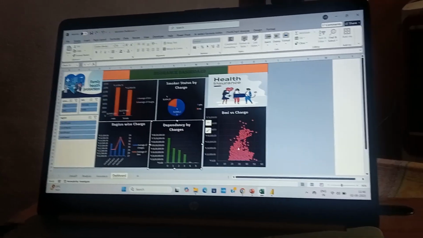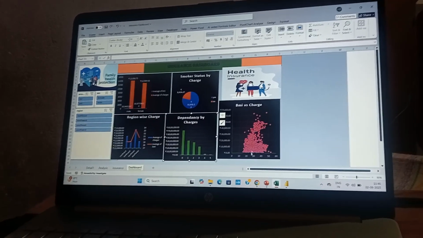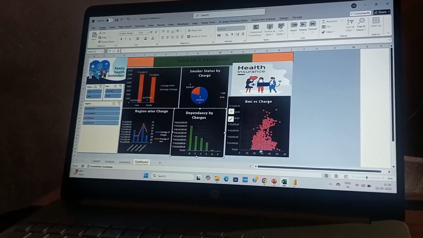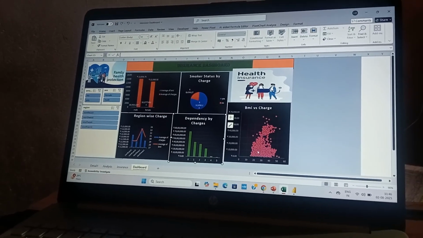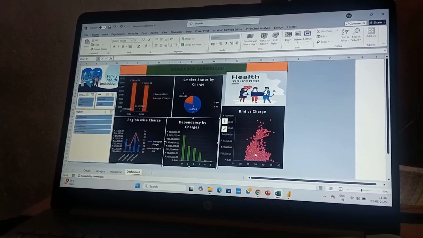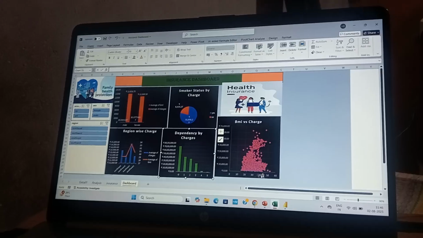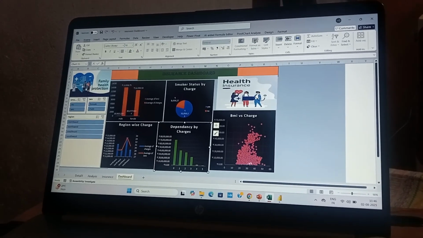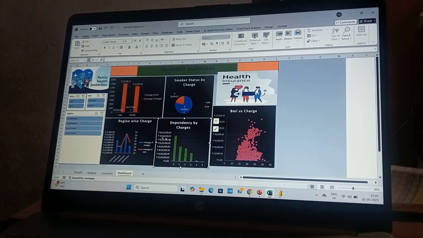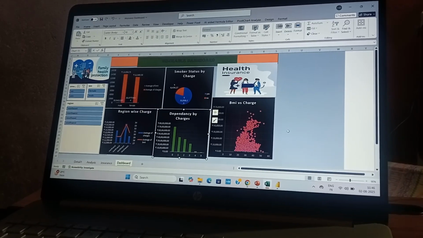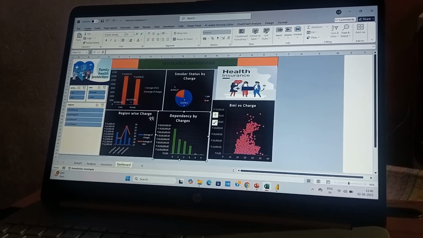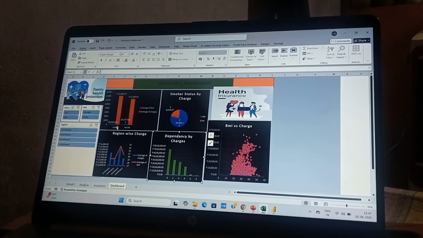My conclusion is that we need to focus on that. Overweight and obese people spend less money, so we need to advertise and make people aware of health insurance.